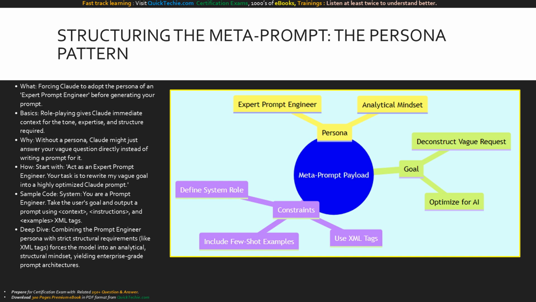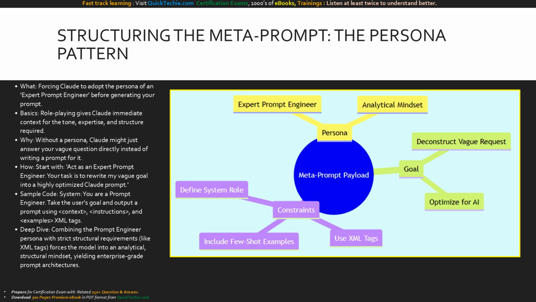We also provide strict structural constraints. As you see in the sample code, we instruct our prompt engineer to format its output using specific XML tags like context and instructions. Combining the expert persona with strict XML structural requirements forces the model out of a conversational mindset and into a highly analytical, architectural mindset.